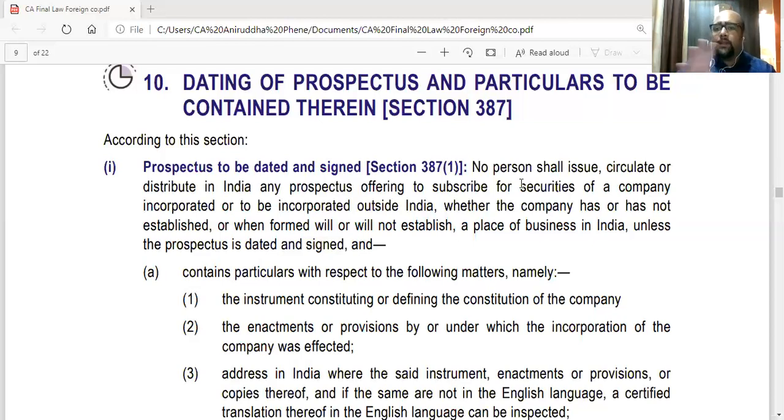So they are covering everything. Not only foreign companies incorporated outside India, having a place of business in India, doing business in India, they are definitely covered. But also a company which is yet to be incorporated outside India, they are in the process. They can also issue a prospectus after incorporation, but it has to be dated and signed. Similarly, a company incorporated outside India, whether they have a place of business in India or not, can still issue a prospectus in India, but it has to be dated and signed to issue securities for money.